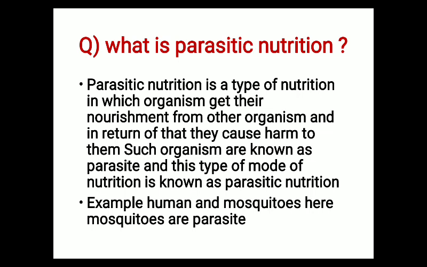A very good example of parasitic mode of nutrition is between human beings and mosquitoes. Here the mosquitoes are the parasite. They get nourishment from human beings by sucking their blood, and human beings act as the host. So there is one host and one parasite. We can take one more example between human beings and the leech. The leech also sucks blood from human beings, so the leech is also a parasite.